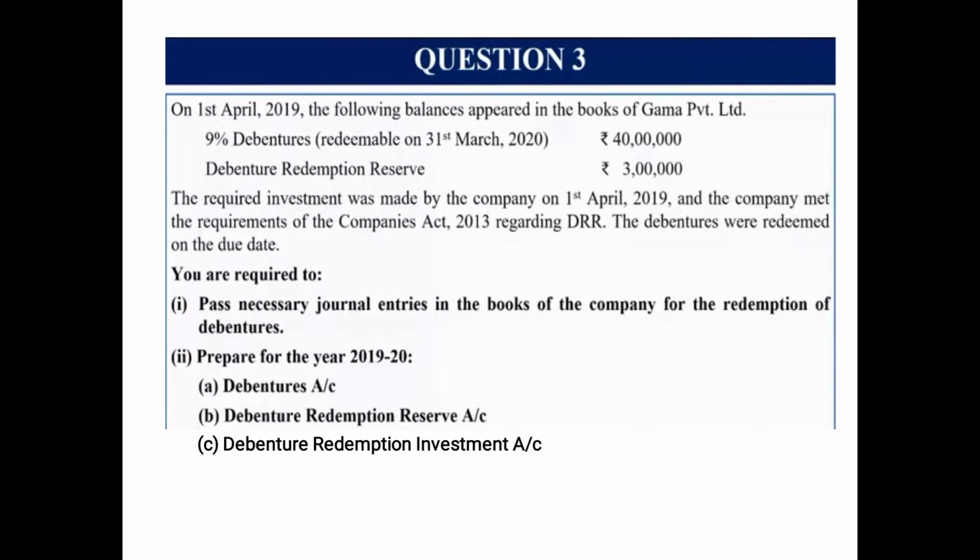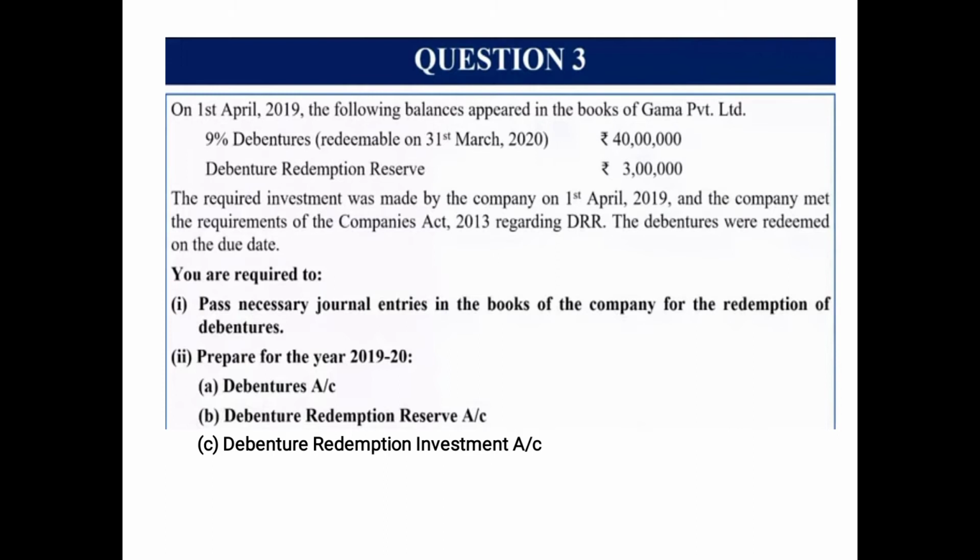Immediately the amount is given to you, number of debentures is not given, and no other information is given, so we'll assume that the debentures were already issued at par. Now in this case, the date of issue is not given, so that means the debentures have already been issued. The par value is 40 lakh. Debenture redemption reserve already appears at rupees 3 lakh. Now if you remember, if no other information is given, whether it is out of profit or exclusively out of profit, or it is with a combination of profit as well as capital, so we'll transfer a minimum of 10% of the face value to DRR.